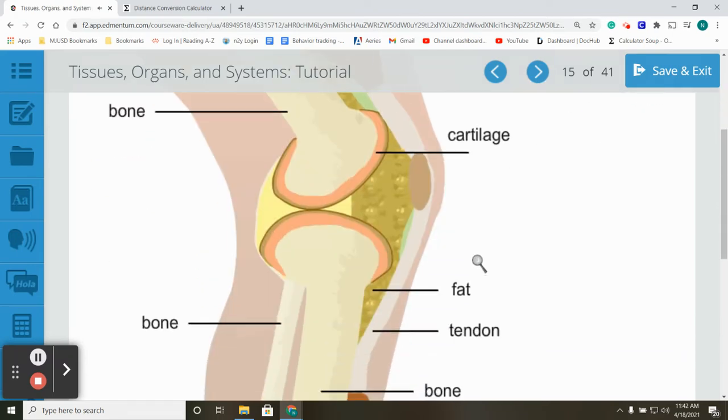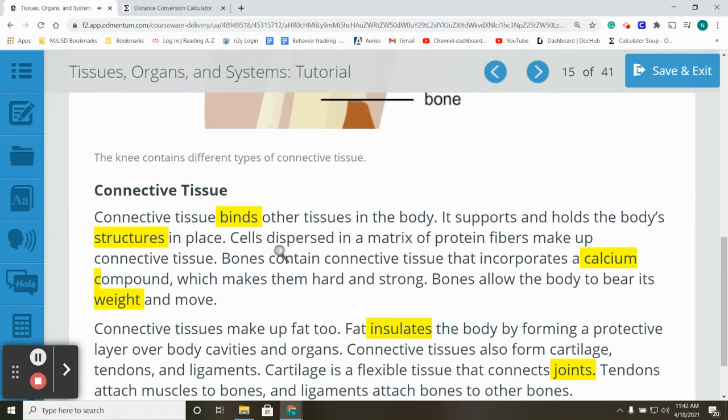Connective tissue. Connective tissue binds other tissues in the body. It supports and holds the body's structures in place. Cells dispersed in a matrix of protein fibers make up connective tissue. Bones contain connective tissue that incorporates a calcium compound, which makes them hard and strong. Bones allow the body to bear its weight and move.